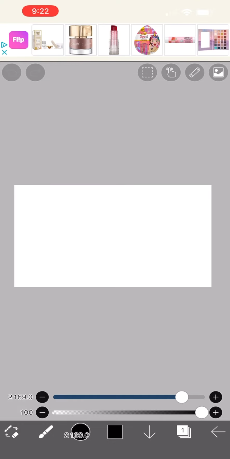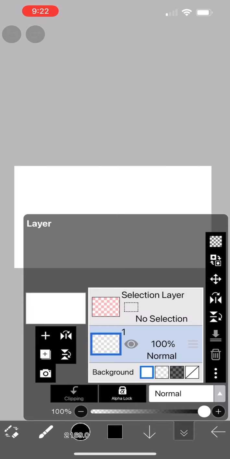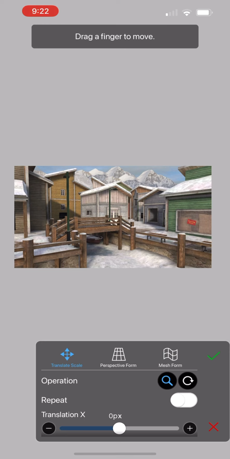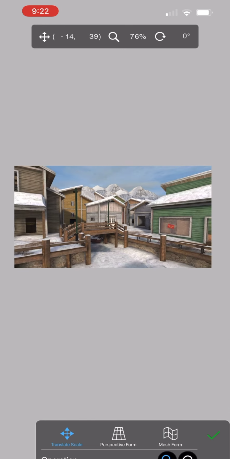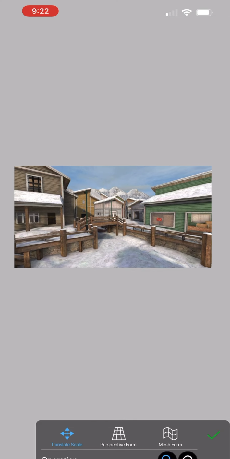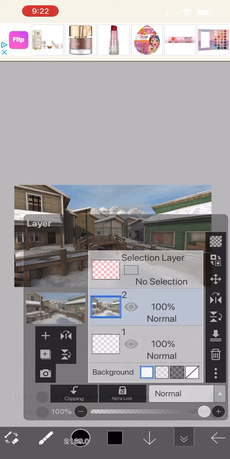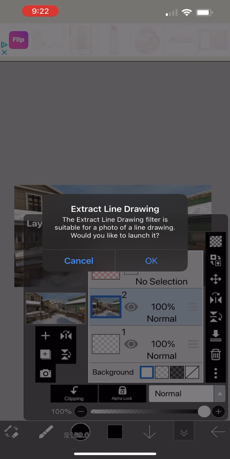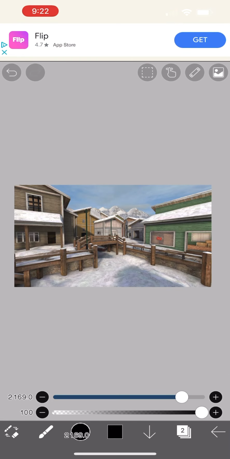So go ahead and do that, and then you're gonna want to add your background, whatever background you want. Click the layer button down there, the camera button, and then add a background. When you first add it, it's gonna look like this. Use both of your fingers and bring it out, and make sure it fits nicely. There's no white lines. Click the plus, and never click OK. Always click cancel on that.